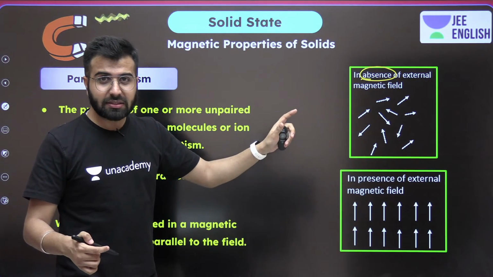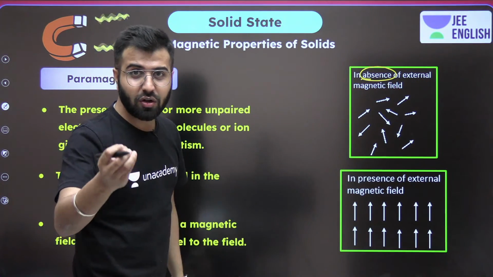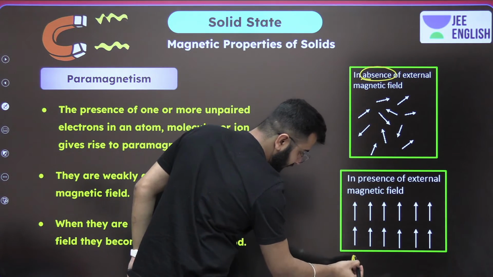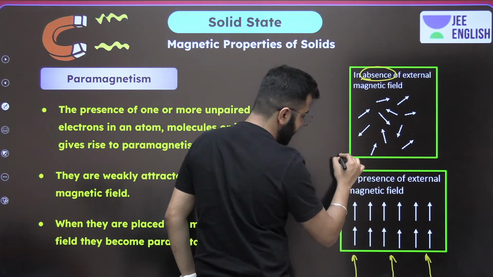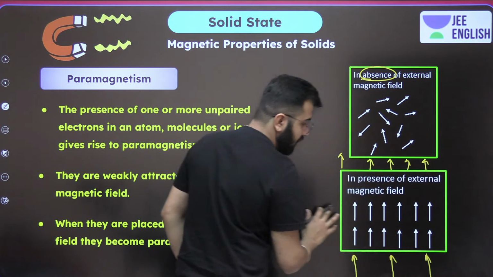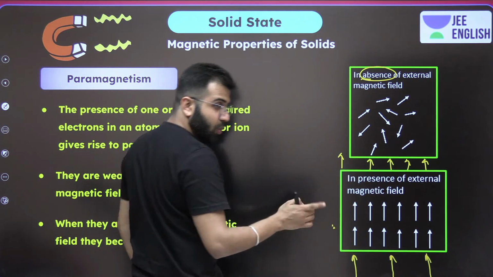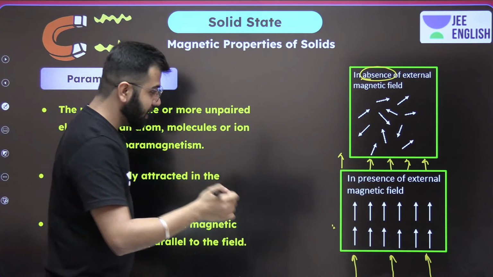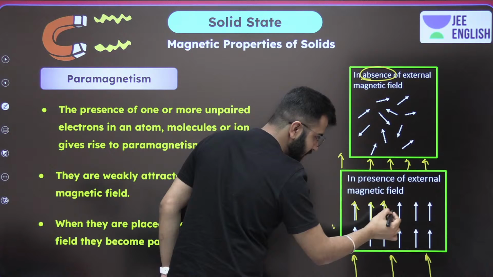But as soon as the magnetic field is applied or the magnet is brought close, if this is the direction of the magnetic field, then all the magnetic moments of that particular substance, a paramagnetic substance is what we are talking about, align.